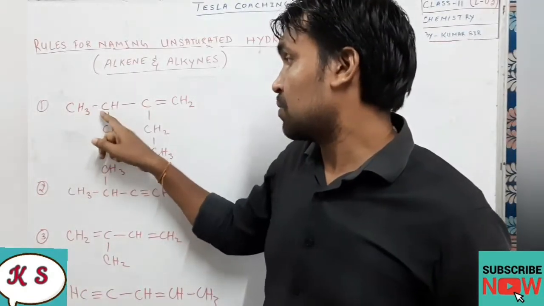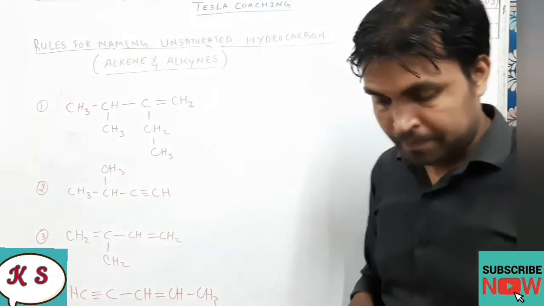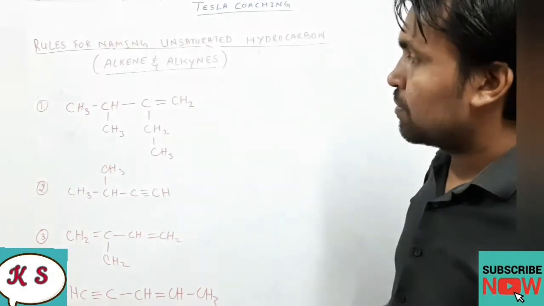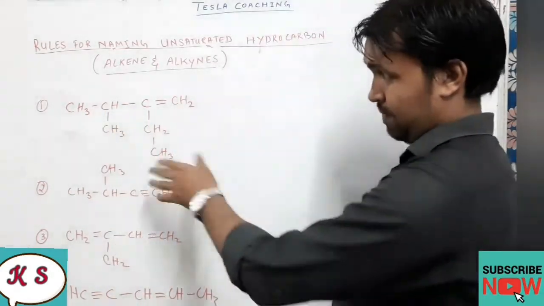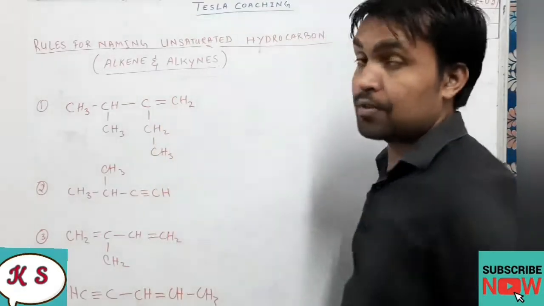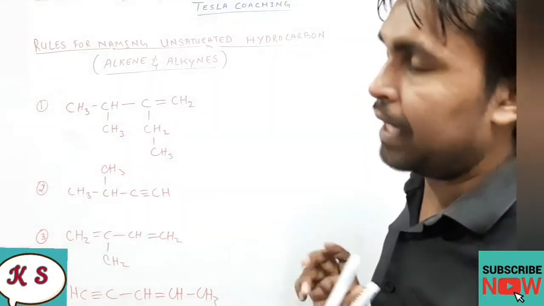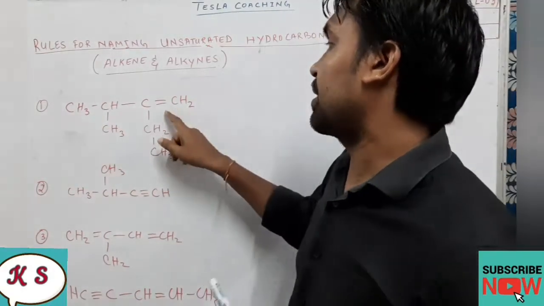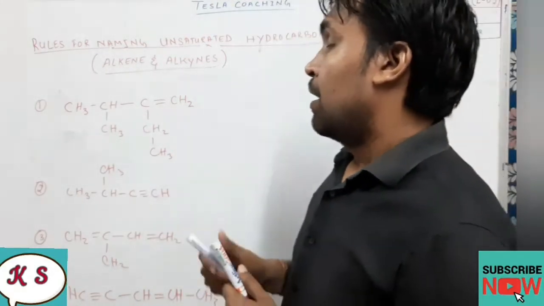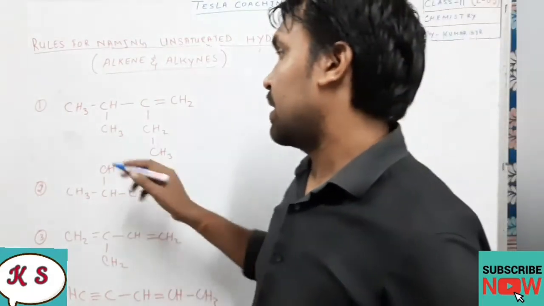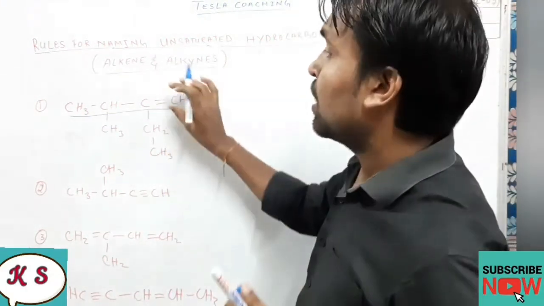If we go the other way, 1, 2, 3, 4, 5, the number of carbons is 5. But in this way the double bond is not included in the main chain, so we will not go for that. We'll go in the straight chain so that the double bond is included in the main chain. As per the first rule, this will be our main chain, because the main chain should contain the double or triple bond.